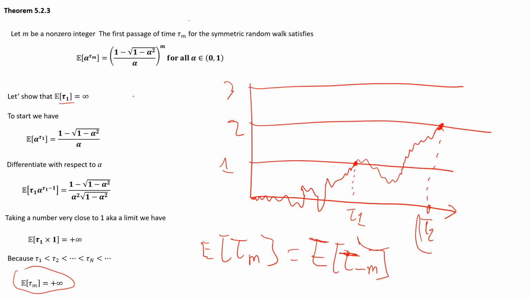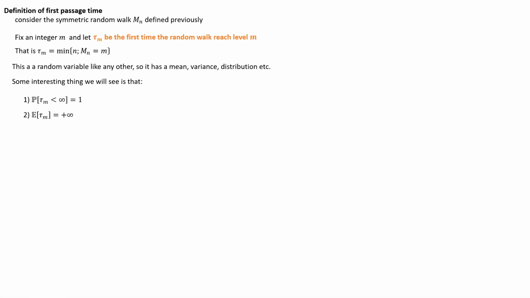It's just a property of symmetric random walk. All right, so that was the very big thing that we wanted to talk about here. We have essentially shown the second property. Next we're going to try to move to the third one.